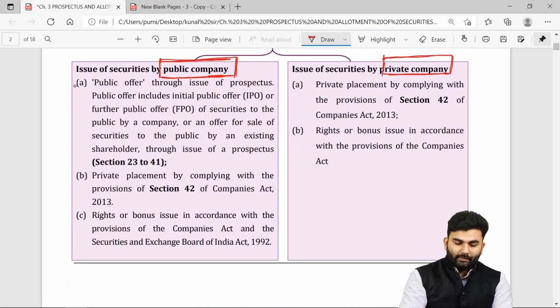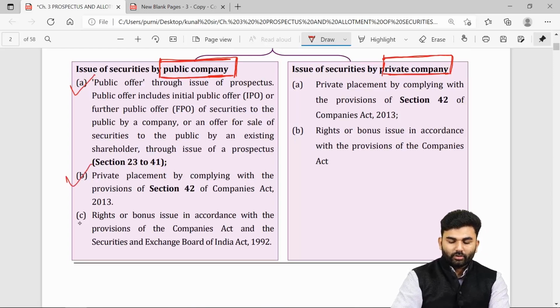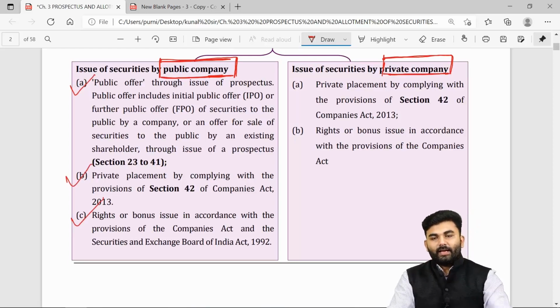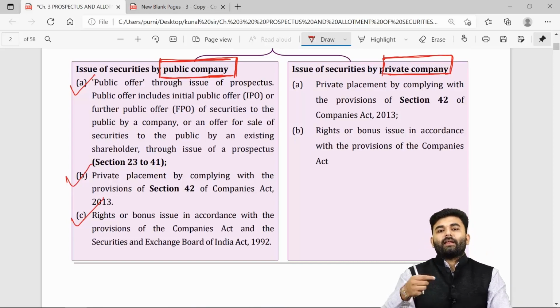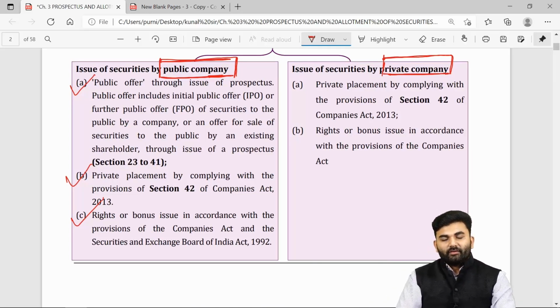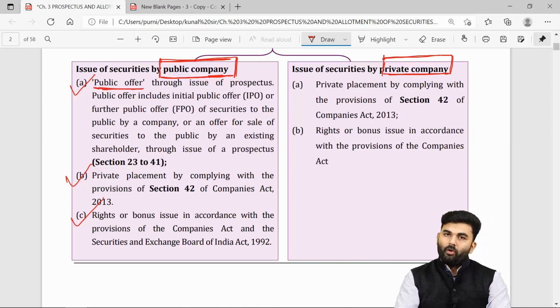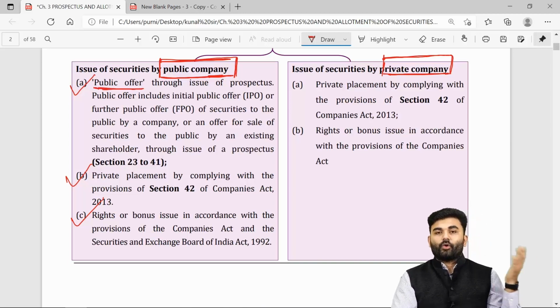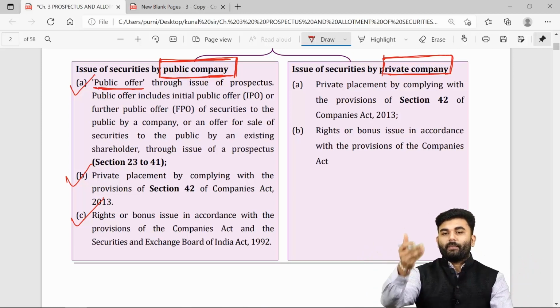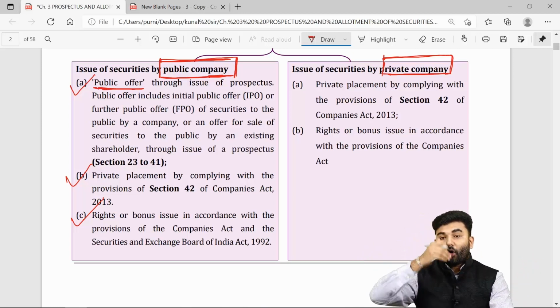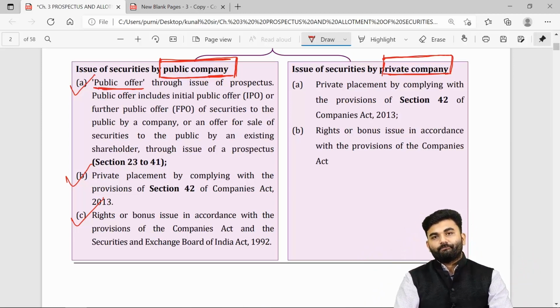A public company can issue securities through three ways. The very first way is through a public offer. The company is going to issue its securities to public at large, and the public at large is going to give the offer to the company.